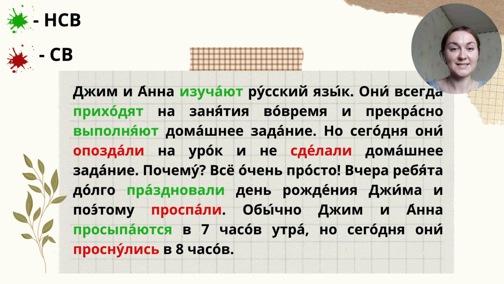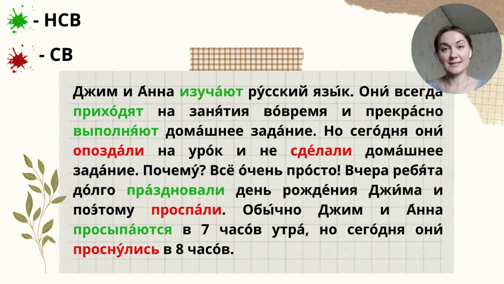Let's skip some sentences and take a look at this sentence: Вчера ребята долго праздновали день рождения Джима и поэтому проспали. Okay, so праздновали is НСВ, imperfective aspect, because we have the adverb долго, which shows us that this is a process.